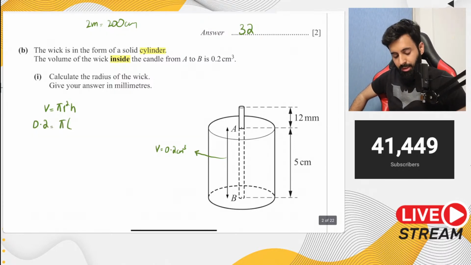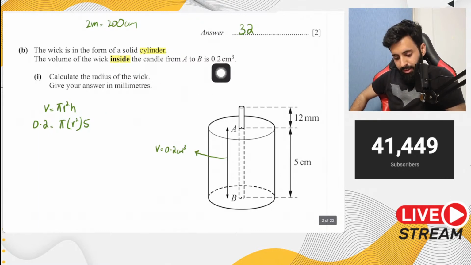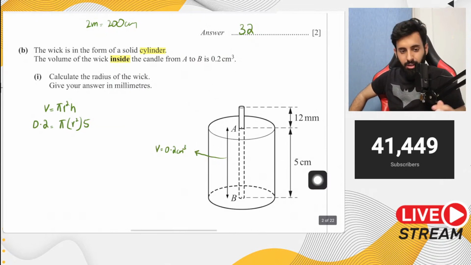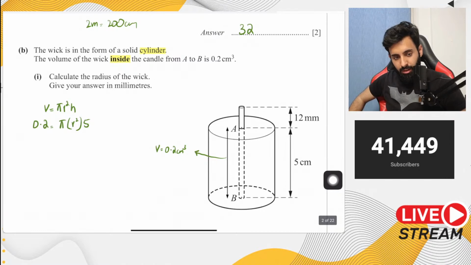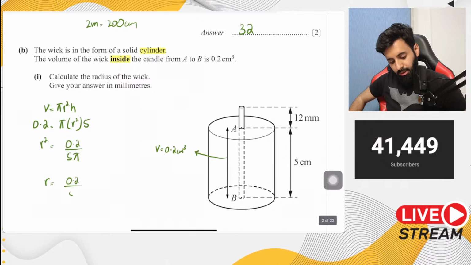Pi क्या है, नहीं पता, in fact पता है, we'll just let it be as it is. The radius क्या है, that's something we don't know. What's the height? The height is 5 centimeter. Again, be very careful that you don't end up falling for the trap that the examiner is trying to set up for you by giving you a different unit. Okay, so this is centimeter, this is also centimeter, so far we're good. Now let's find out r square. r square is going to be equal to 0.2 over 5 pi. And then of course, in order to calculate the value of r, you will take the square root of this.